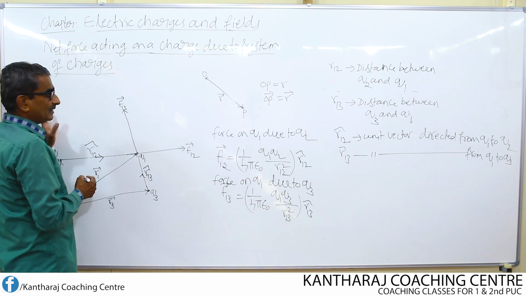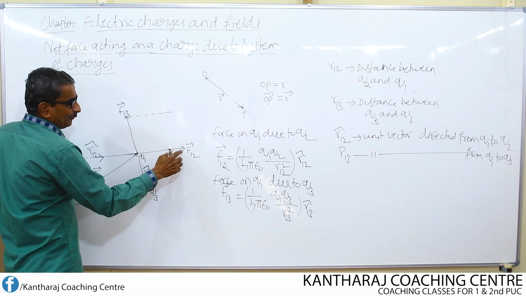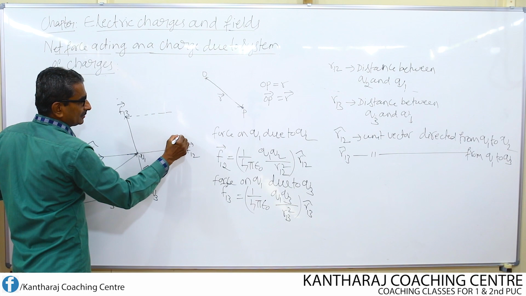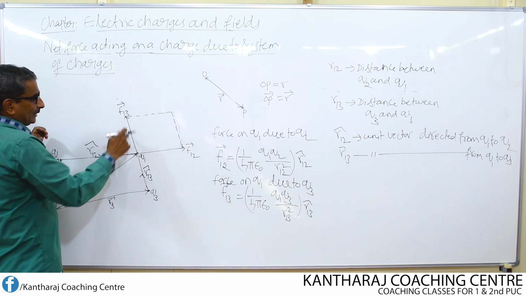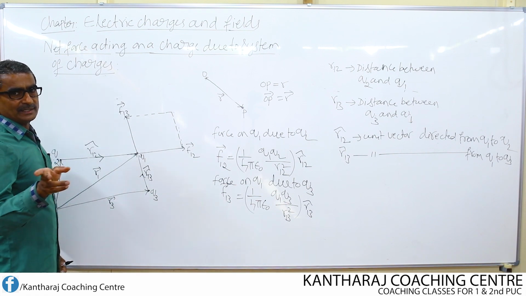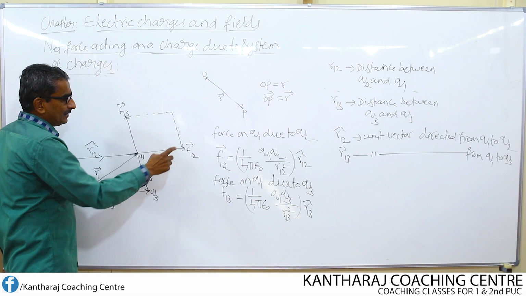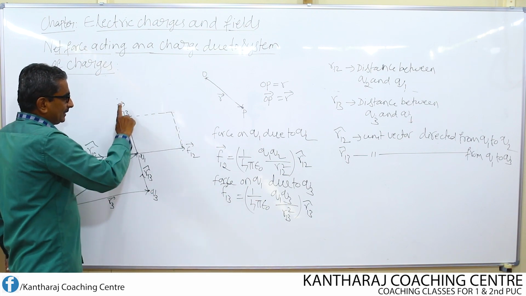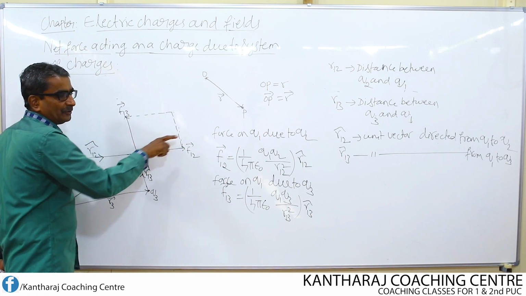What will be the resultant of these two? From F13 you draw a parallel to F12, then from F12 you draw one parallel to F13. Simply draw the parallels, one from here like this parallel to F12, one from here parallel to F13. So this is parallel to F13 and this is parallel to F12.